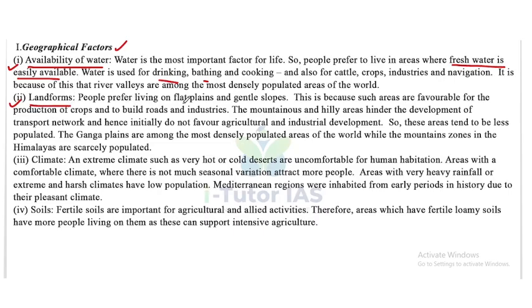People prefer living on flat plains and gentle slopes. This is because such areas are favorable for the production of crops and the building of roads and industries. So most of the people prefer living on flat plains and gentle slopes.